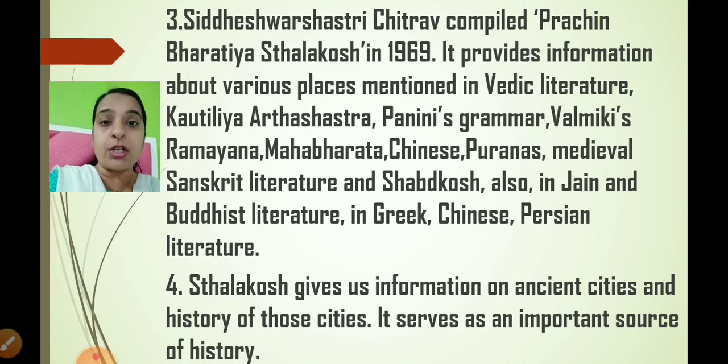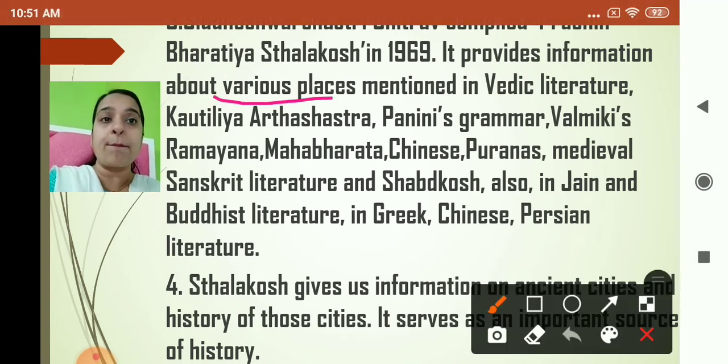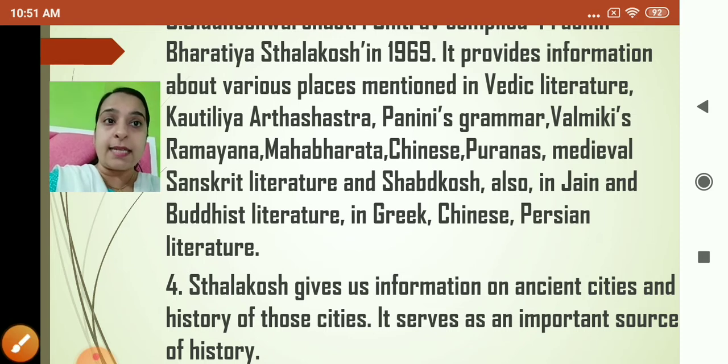It provides information about various places mentioned in Vedic literature, Kautilya's Arthashastra, Panini's grammar, Valmiki's Ramayana, Mahabharata, Puranas, medieval Sanskrit literature and Shabdakosh, also in Jain and Buddhist literature, and in Greek, Chinese and Persian literature.